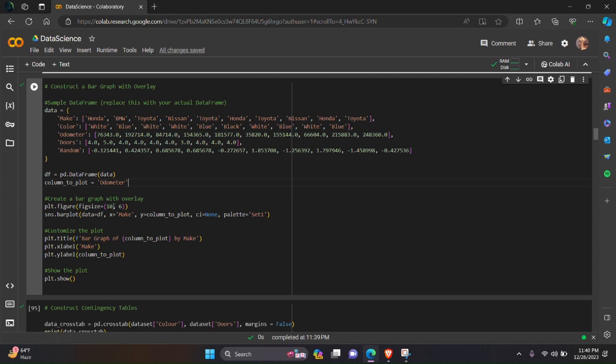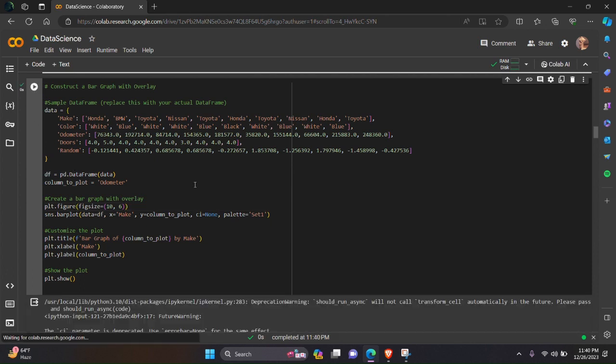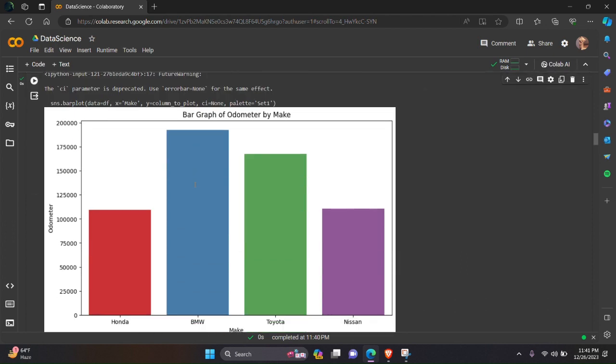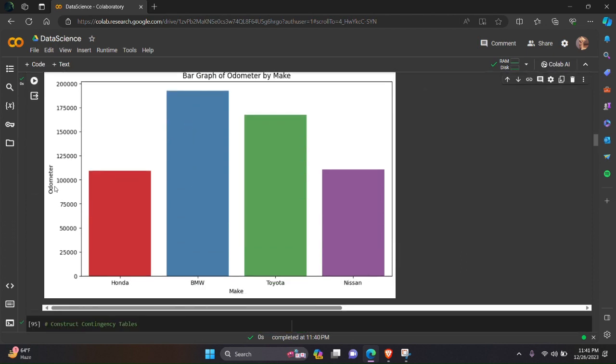Then we have to select the column to plot. So we will select it as odometer. Then we will set the figure size. And if we run this, we will get our bar graph. So this is the bar graph.